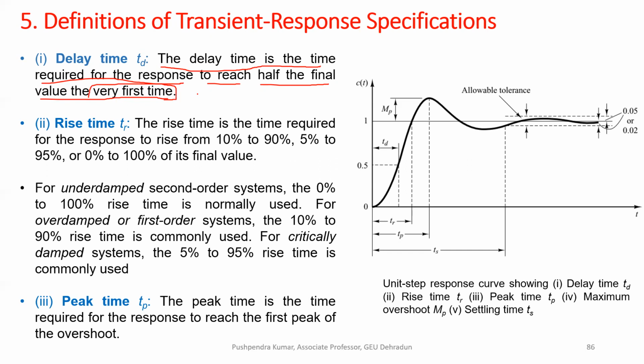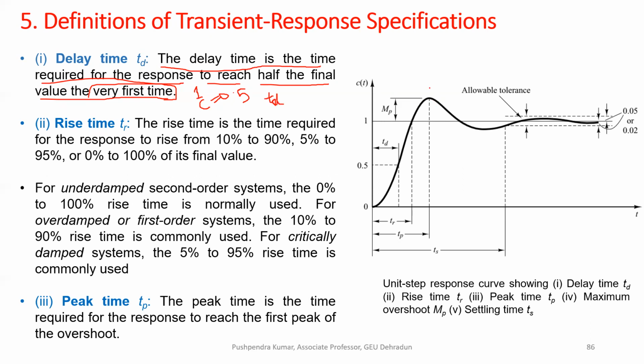Means your final value is 1, and half of that will be 0.5. Okay, the moment the response C is equal to 0.5, that is called delay time.